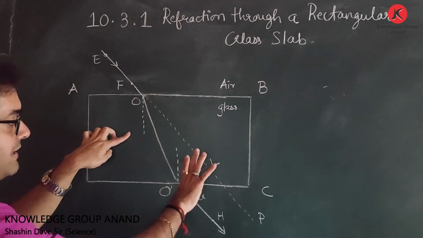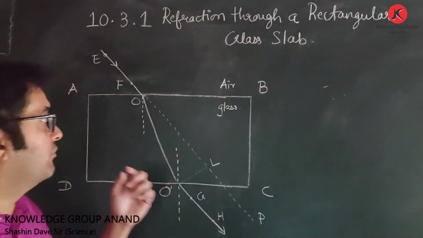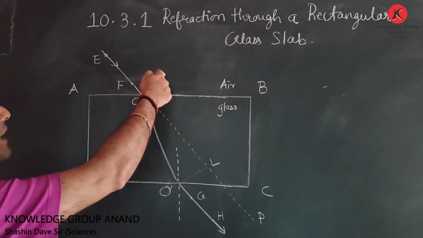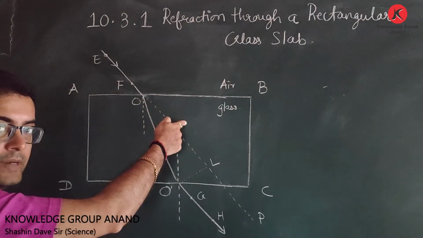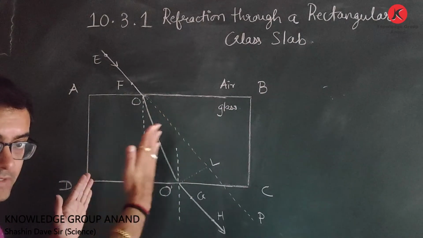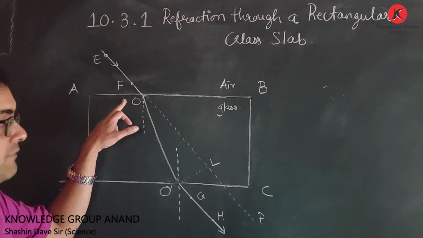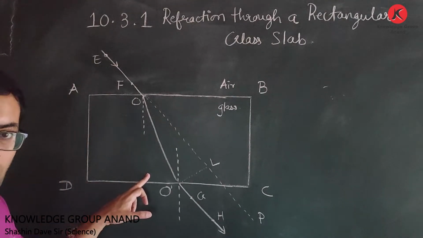This line and this line are the normals or the perpendiculars. So again, when the ray of light entered from rarer medium to denser medium, it underwent bending, and the bending was towards the normal.